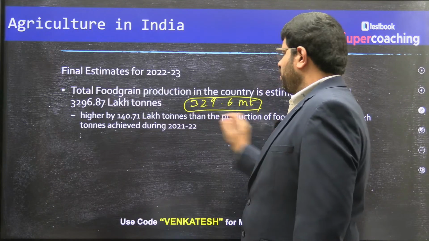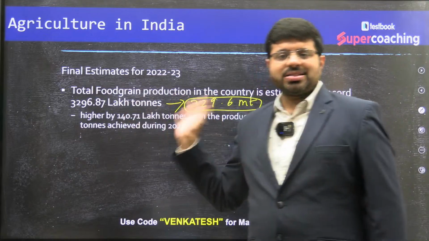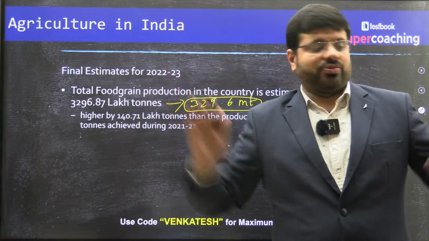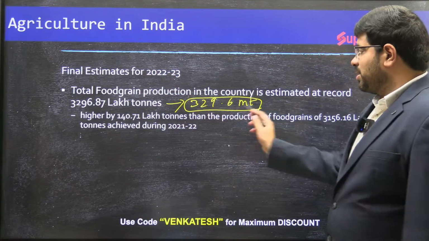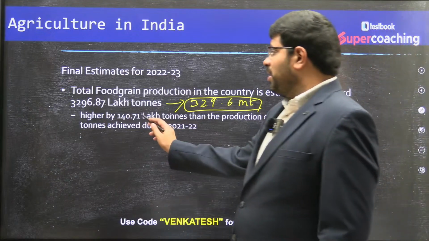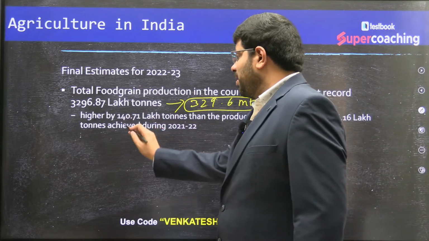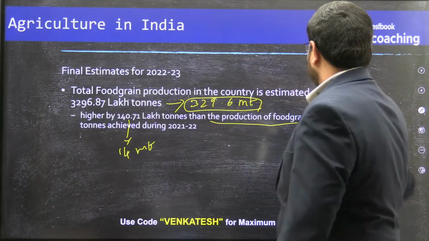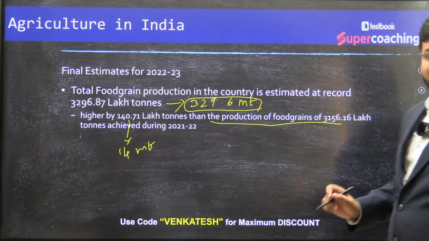The same one, lakh tons and million tons. Remember this dimension of the unit so that you will never confuse. This is 329.6 million tons, which is 14 million tons more than the production of food grains from last year.